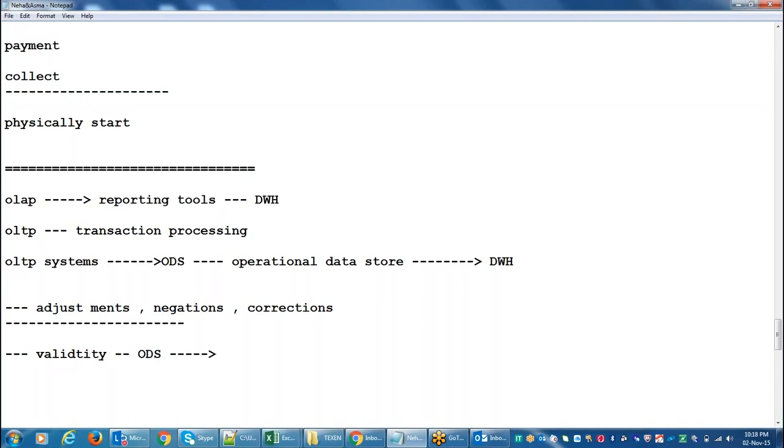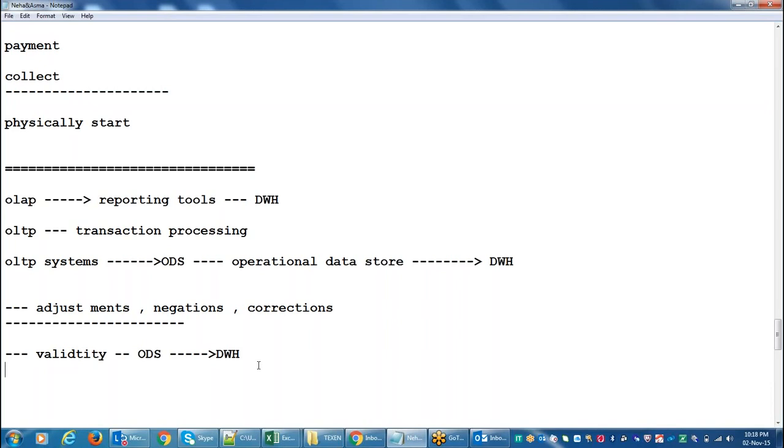They will load all the previous data into the data warehouse and delete it from the ODS. So in the ODS system, data will not be there, so they are unable to do corrections or adjustments. If that particular invoice ID is not there in their system, they will not do anything. That is the reason behind that.